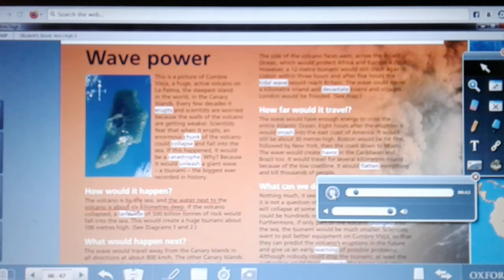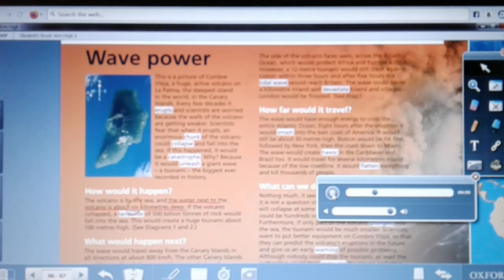Wave power. This is a picture of Cumbre Vieja, a huge active volcano on La Palma, the steepest island in the world in the Canary Islands. Every few decades it erupts, and scientists are worried because the walls of the volcano are getting weaker. Scientists fear that when it erupts, an enormous chunk of the volcano could collapse and fall into the sea. If this happened, it would be a catastrophe. Why? Because it would unleash a giant wave, a tsunami, the biggest ever recorded in history.